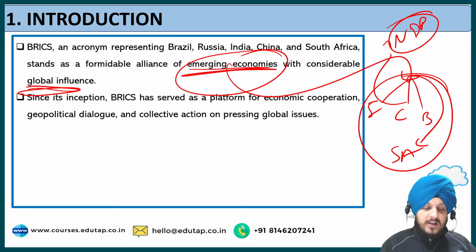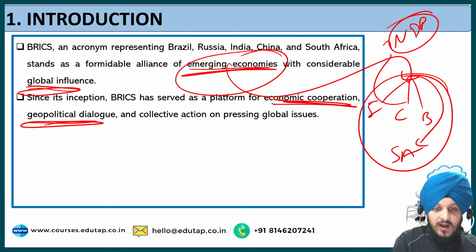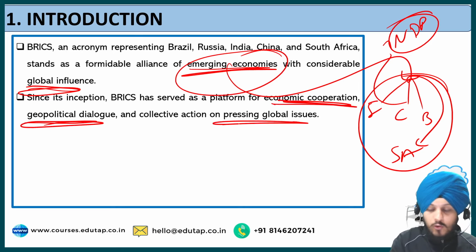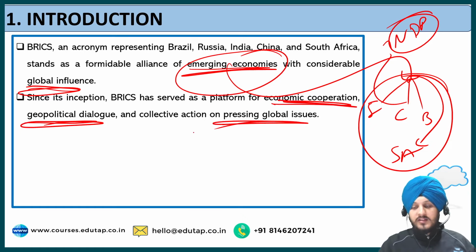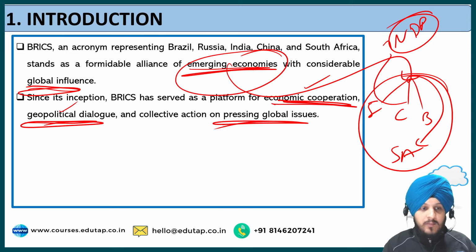Now we can write, since its inception, BRICS has served as a platform for economic cooperation, geopolitical dialogue, and collective action on pressing global issues. So we can talk about these as the objectives, or the different criteria on the basis of which the BRICS holds discussions related to economic cooperation and the geopolitical dialogues that happen between the members.